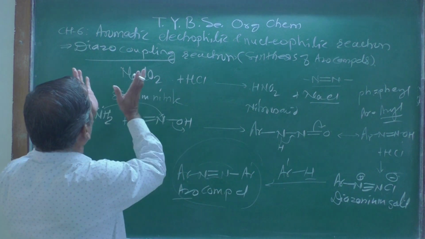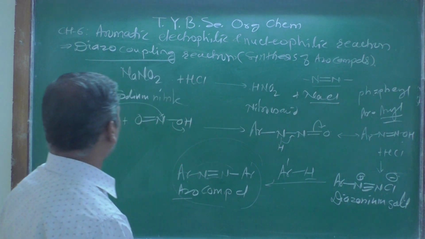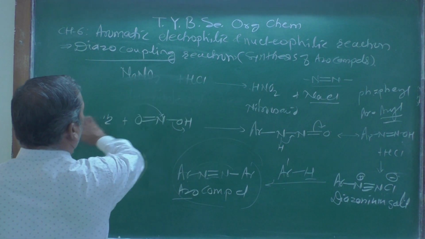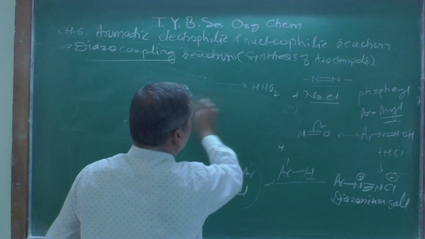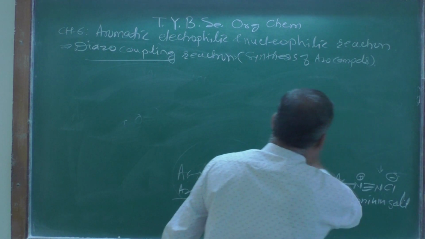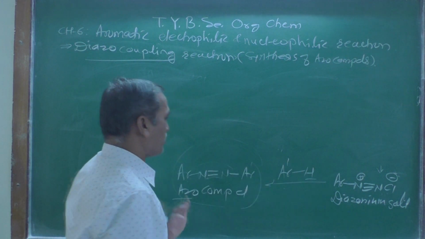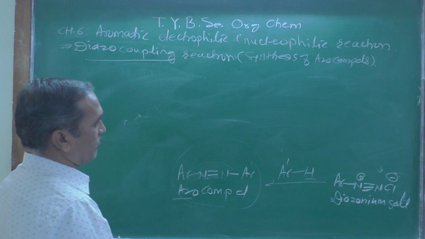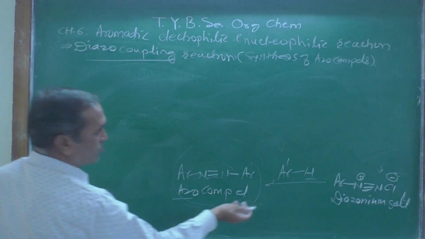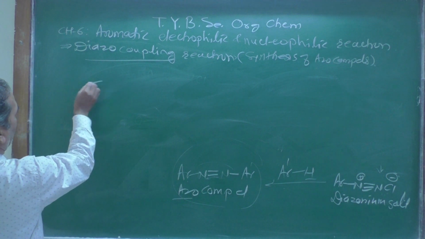That reaction is known as a diazocoupling reaction. Understood this one? Diazocoupling reaction. Now let us look at the steps involved in the diazocoupling reaction. Suppose we have a diazonium salt, just now we have seen, and suppose we have an aromatic compound over here.